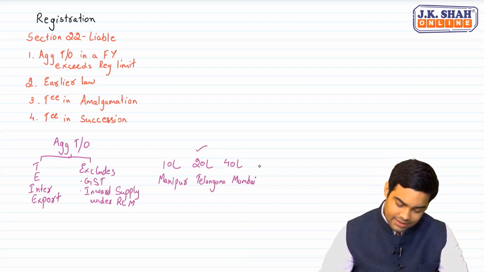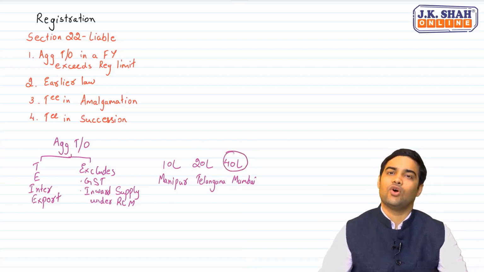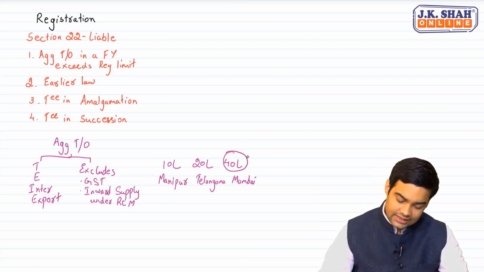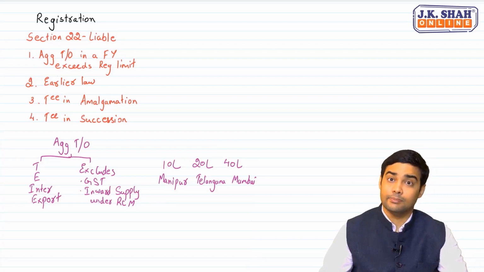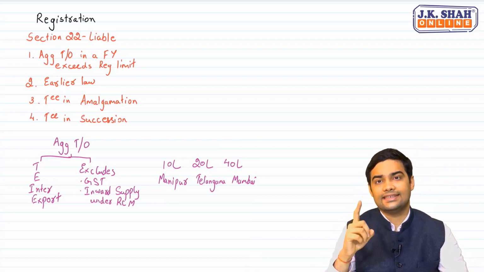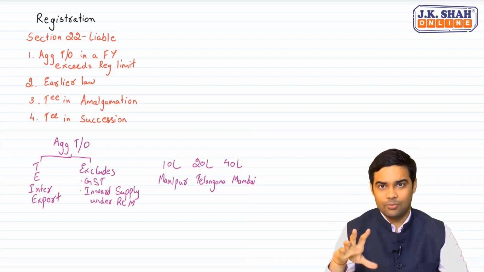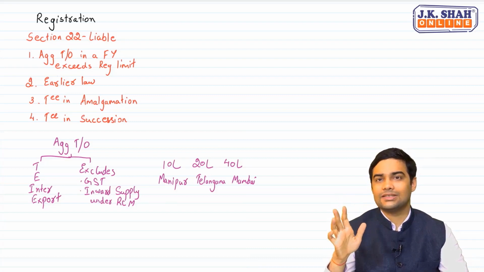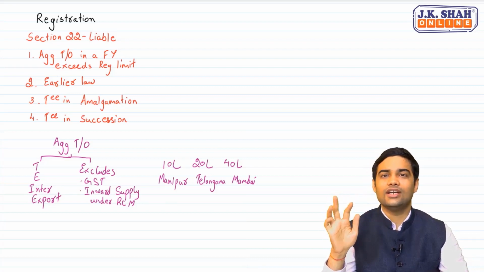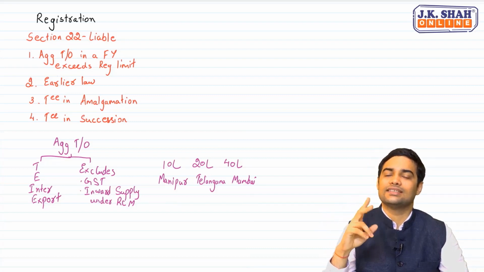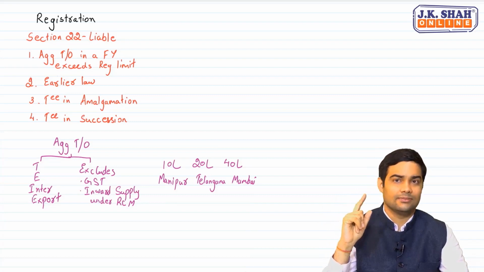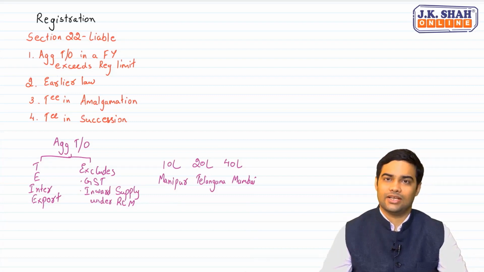If I am making taxable supply only from Mumbai, then 40 lakh limit would be considered. So remember one thing, whichever is lower is considered, but only in cases where you are making taxable supplies from that branch in Manipur. If you are not making taxable supplies from there, then you can ignore that registration limit and you will consider the other limits. Be very careful about this particular point.